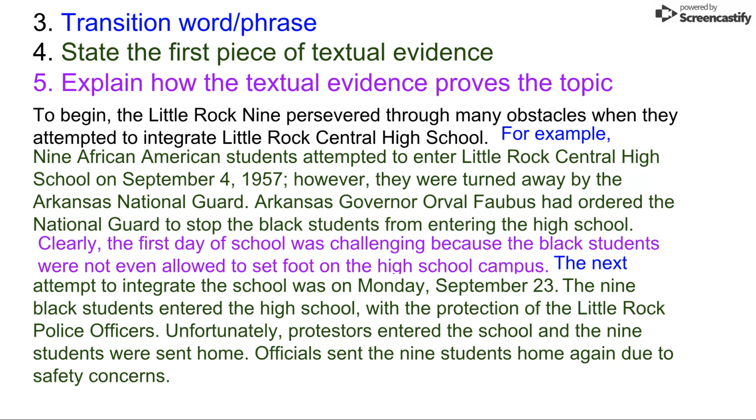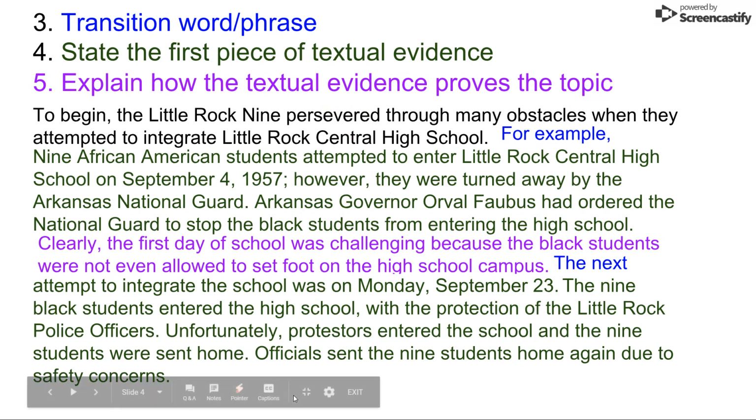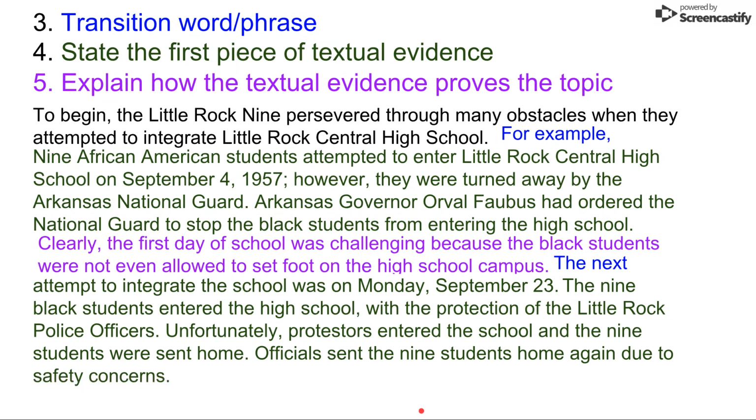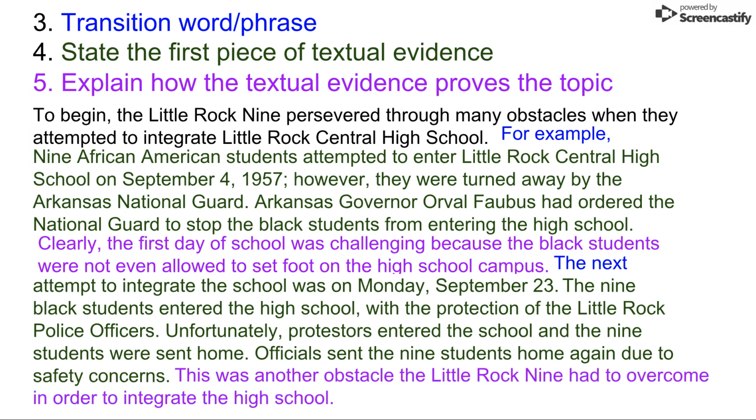The next attempt to integrate the school was on Monday, September 23rd. The 9 Black students entered the high school with the protection of the Little Rock police officers. Unfortunately, protesters entered the school and the 9 students were sent home. Officials sent the 9 students home again due to safety concerns. The next step is to explain this textual evidence and prove why it's considered persevering through an obstacle. This was another obstacle the Little Rock Nine had to overcome in order to integrate the high school.